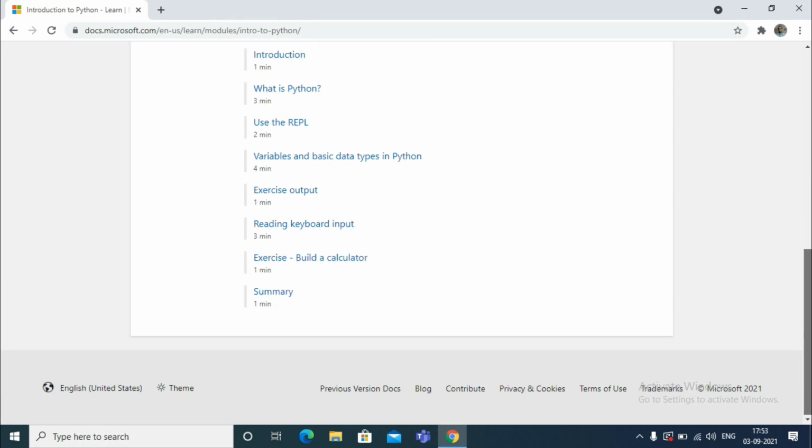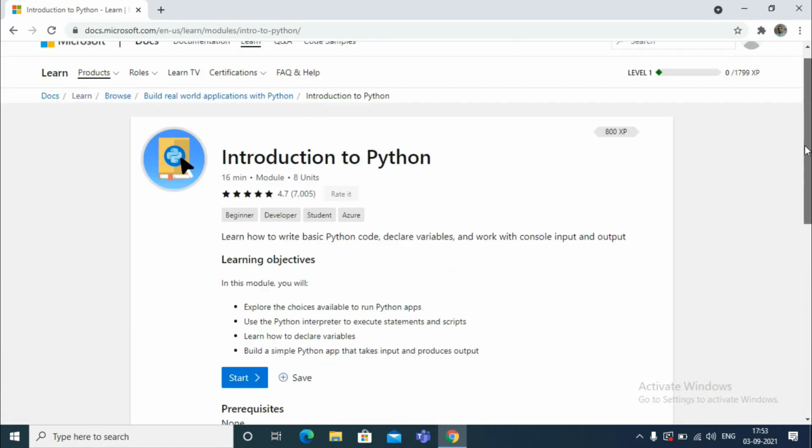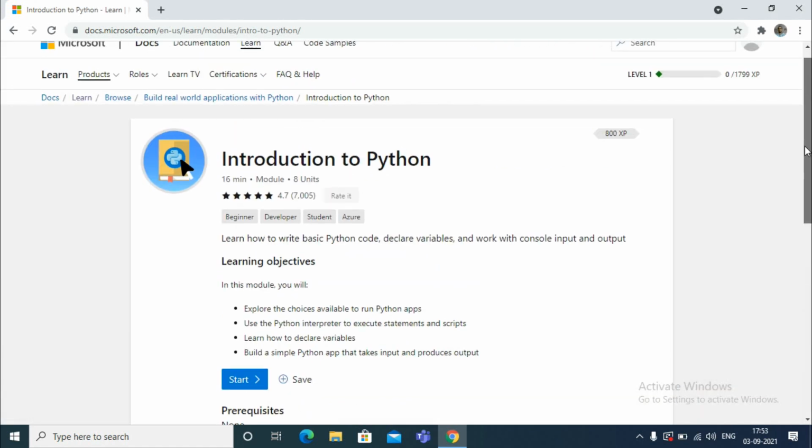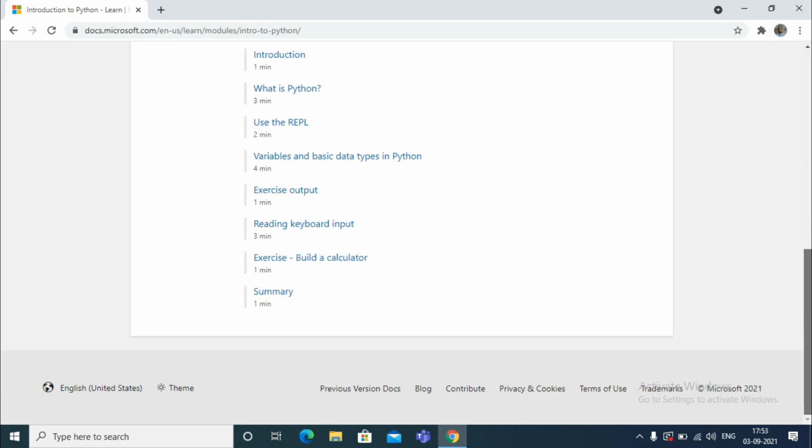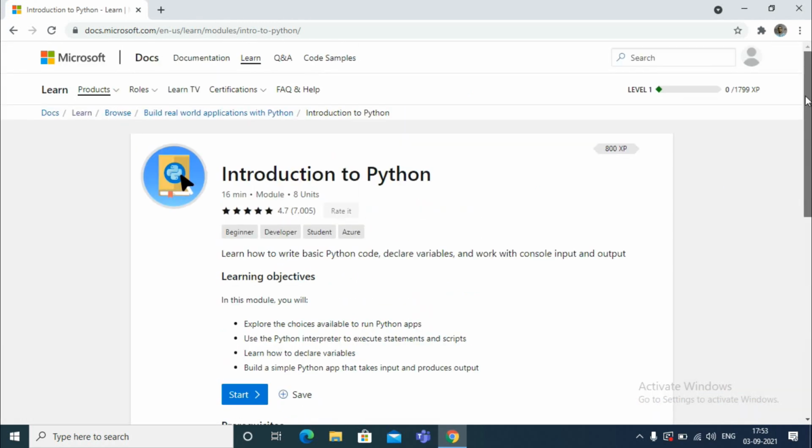See here, introduction to Python. From the start onwards, there are some modules here. Module wise, we can learn Python. Like this, any of the courses which you are interested in learning, you can have from here. It's very simple. See, the rating is 4.7. Like this, there are a lot of courses. Search for it, find it, and have it. Finally, don't forget to take the certificate.